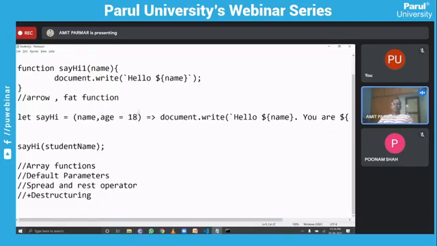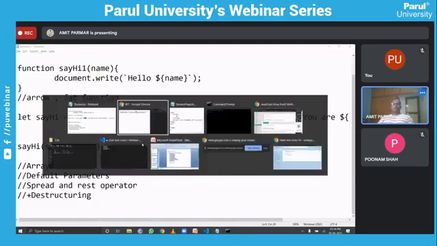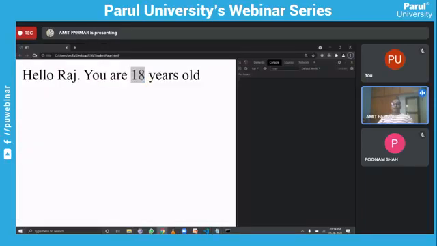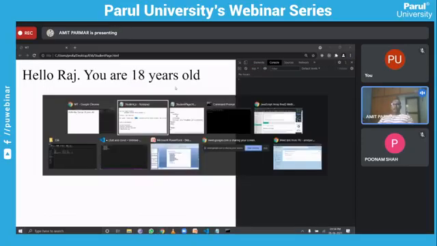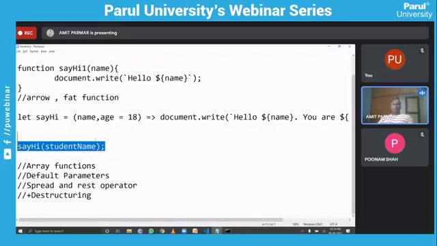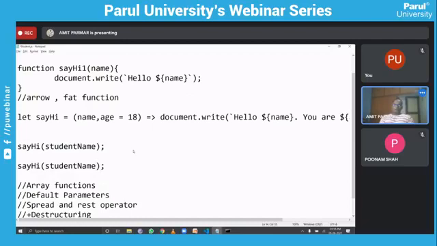If the user is not providing any value, I can pass the default value, and that default value you can pass using the argument name, an equal sign, and then the value which you want to pass. So if we have not passed the value, you will be able to see this will be 18. But now if I'm making one more call for a student, and here I'm passing some value like 30, you will be able to see some default value here, right?